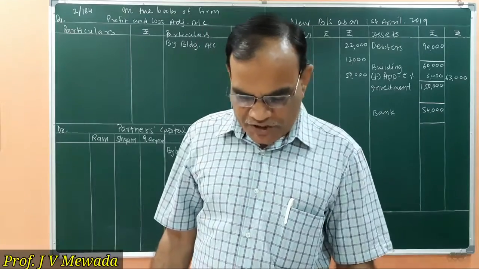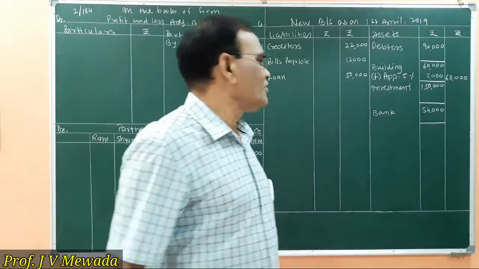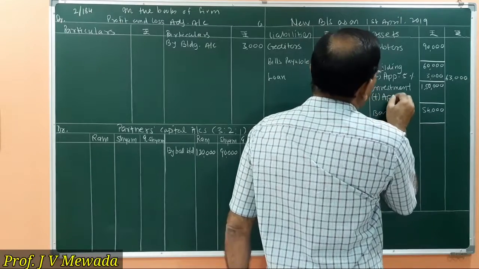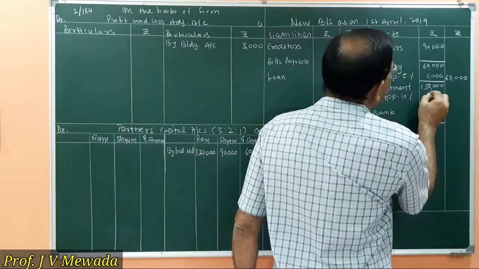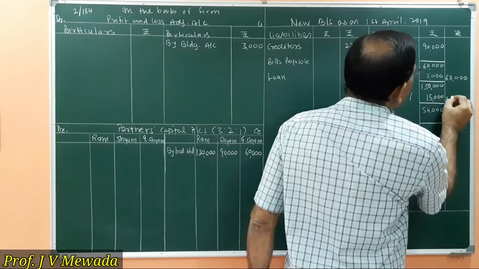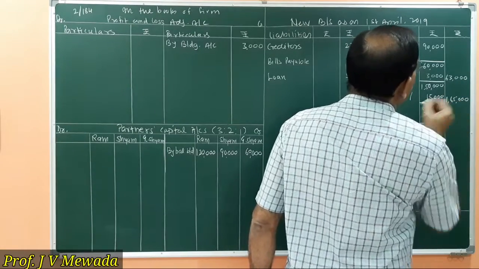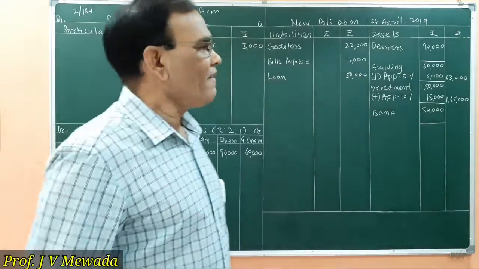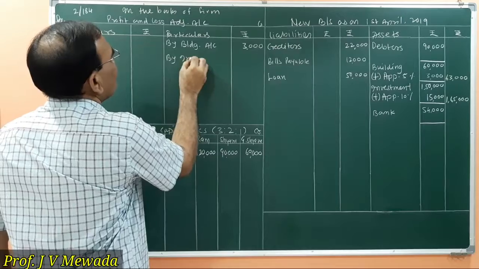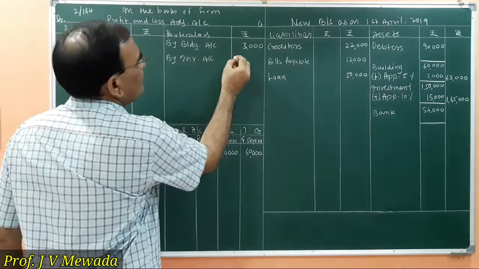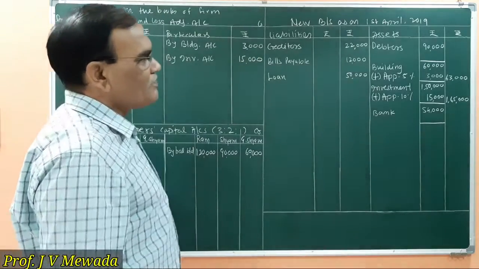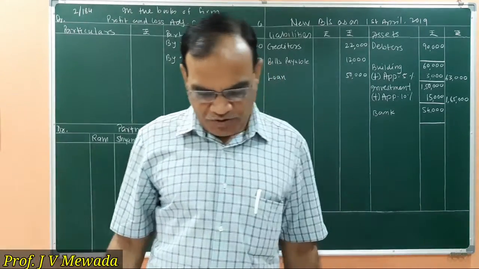Then we are told investment is appreciated by 10%. So investment, add appreciation, 10% is 15,000. So it is 1,65,000 outer column. So here we write by investment account 15,000. So our first adjustment of appreciation is over.